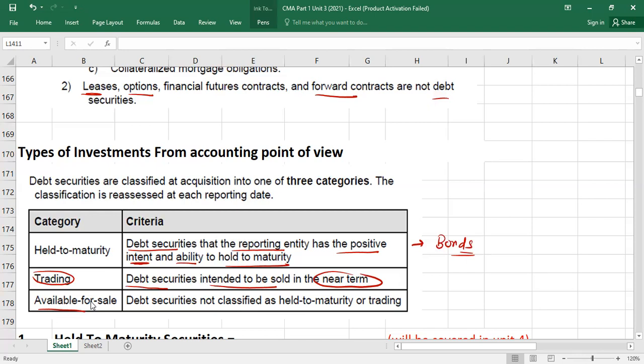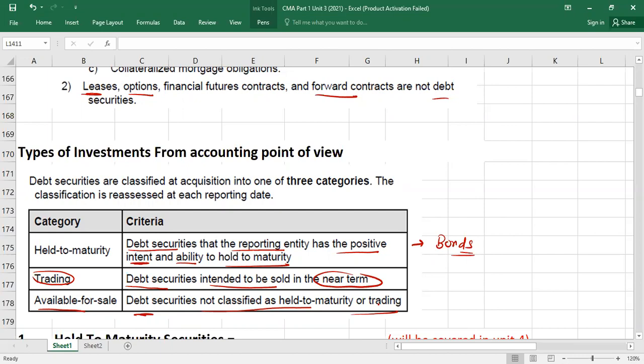So then it can be classified as available for sale security. That's why it's written here: debt securities not classified as held to maturity or trading will be treated as available for sale category. We are not sure when it will be sold. So then it is available for sale category.